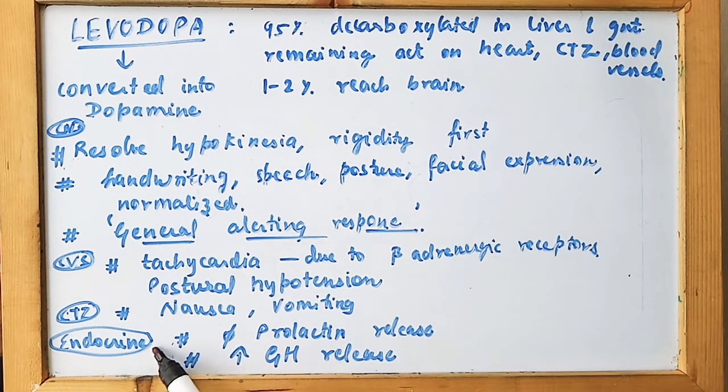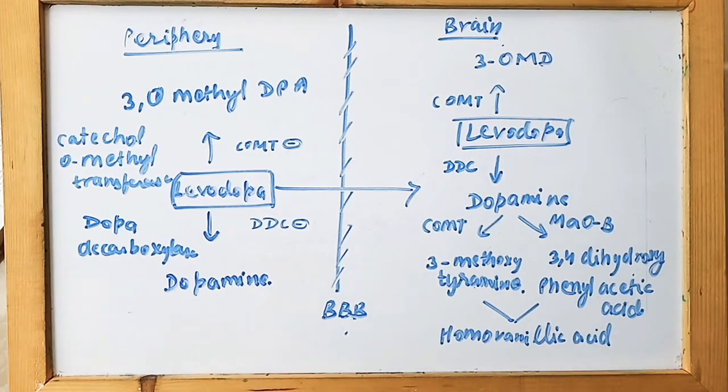Now on the endocrine system they cause inhibition of prolactin release, as well as alteration in growth hormone release. Basically it is said that growth hormone release is increased by taking levodopa. So these are the basic actions of levodopa on specific parts of our body. Now let's see the pharmacokinetics of this drug.